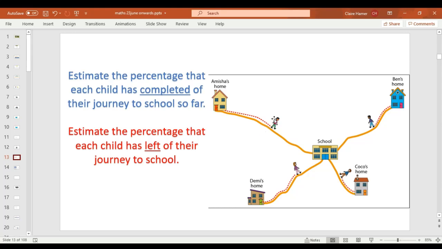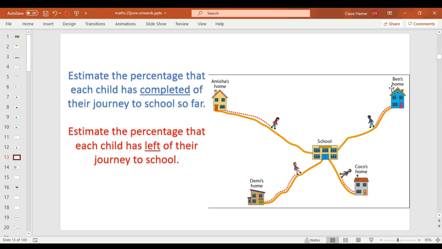Can you pause the video and write down what percentage each child has completed so far? So look at the red lines. Work out what percentage they've done. Have a go. Okay, so I'll continue to share my opinion so you can mark your work. Remember, you may have slightly different answers. As long as your answer's quite close to mine, then you can give it a tick.